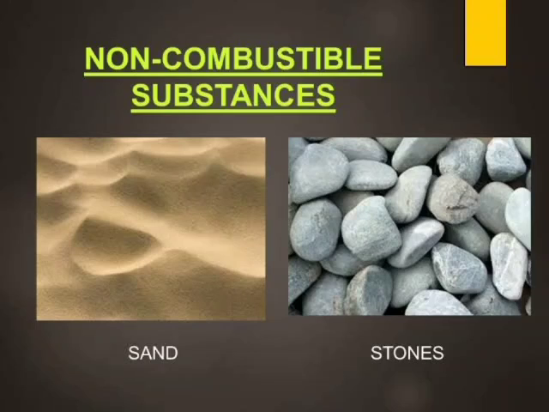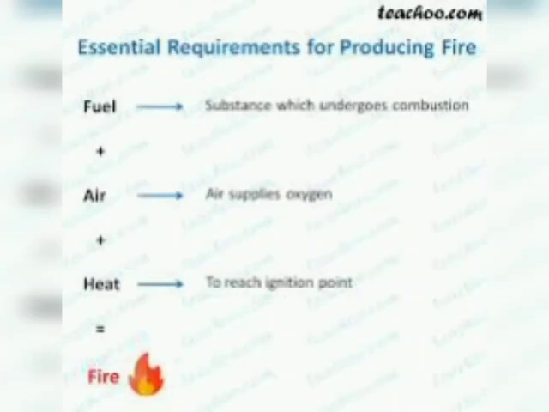Now, children, we have our next topic, that is necessary conditions for combustion. What are the necessary conditions in order to burn a substance? The necessary conditions are as under. Number 1, the substance which is required to be burned should be present. It means the combustible substance should be present. That is the first condition.